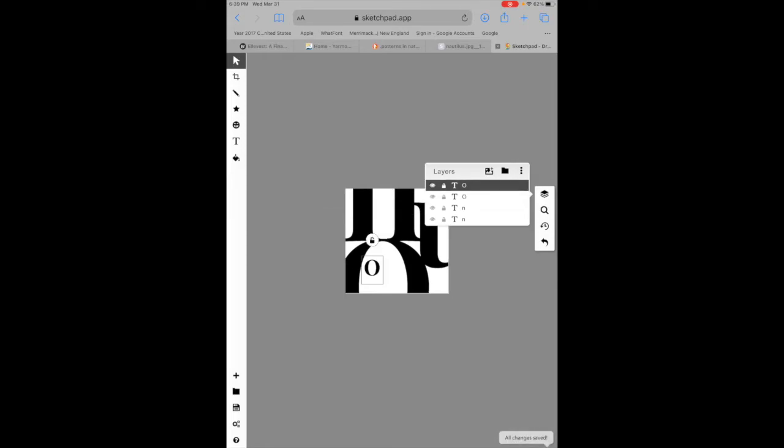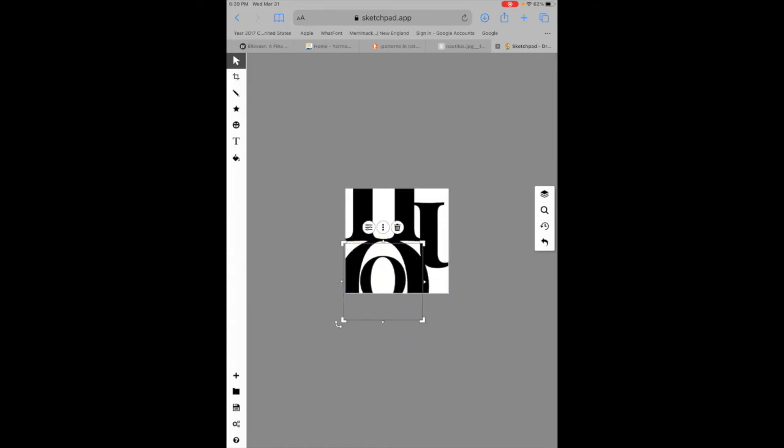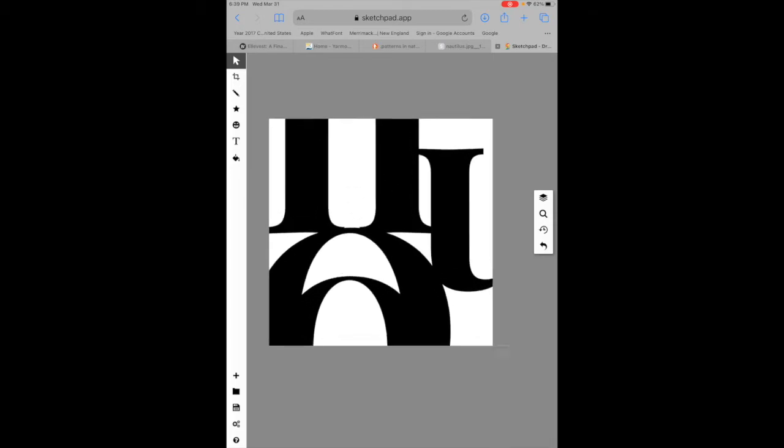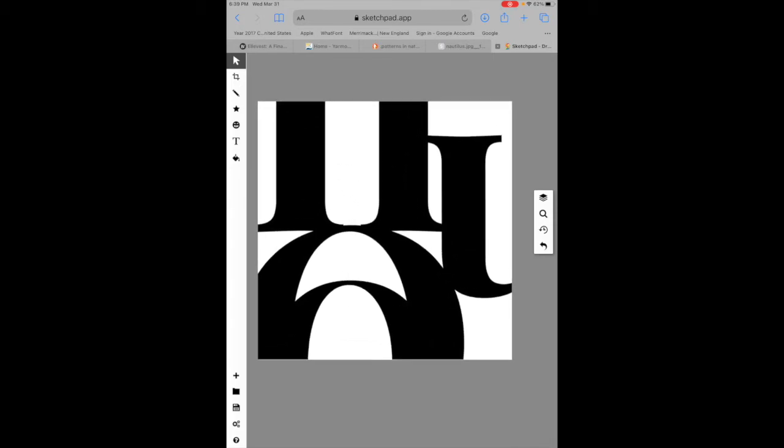Then I'm going to go to my last O and unlock it. And it needs to get a little bigger. There we go. And somewhere right about like that, I think. And I'm going to lock that one back down. So now I'm going to zoom back up in here so you can see.